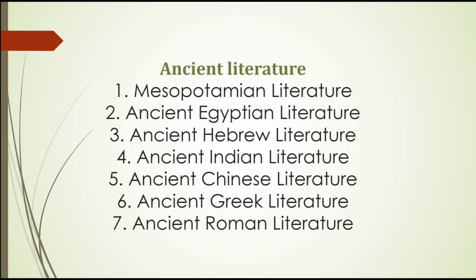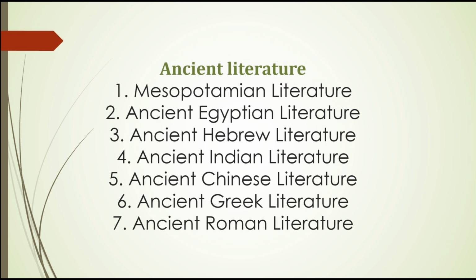Third, we have ancient Hebrew literature, from ancient Israel. The key works are the Hebrew Bible, the Tanakh, which includes Genesis, Exodus, Psalms, Proverbs, etc. Second is the wisdom literature. Fourth, we have ancient Indian literature, from the Indian subcontinent, in the languages of Sanskrit, Pali, and Prakrit.